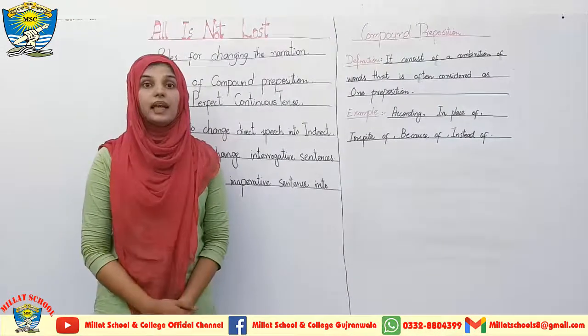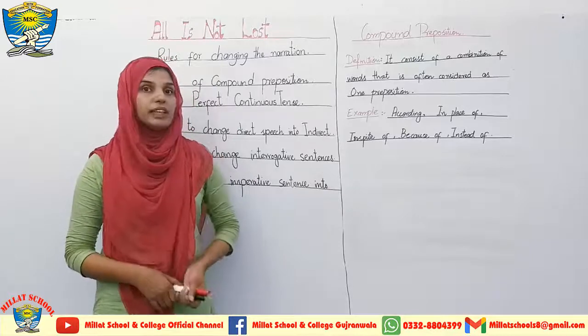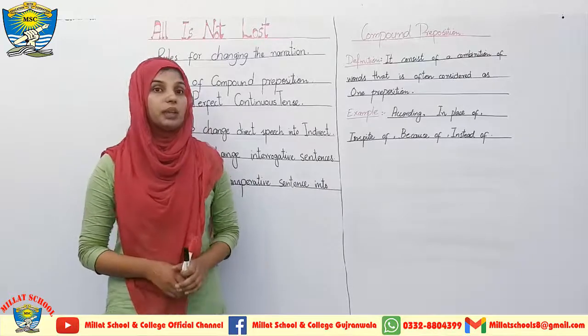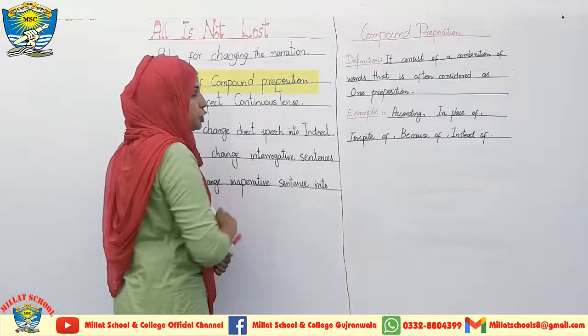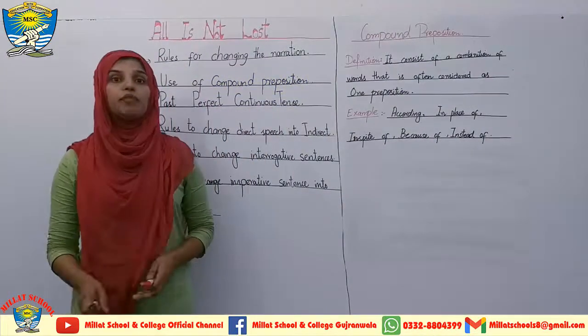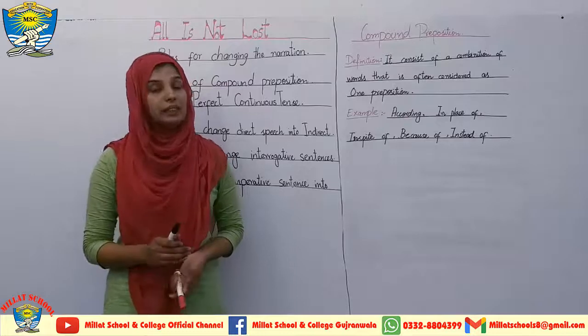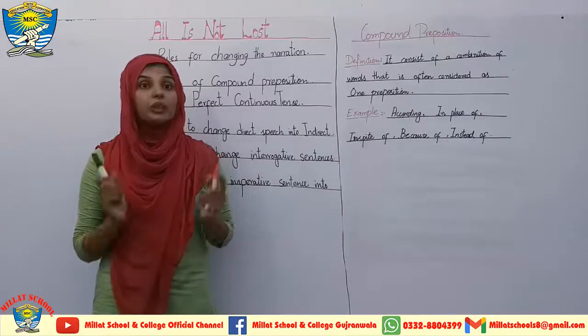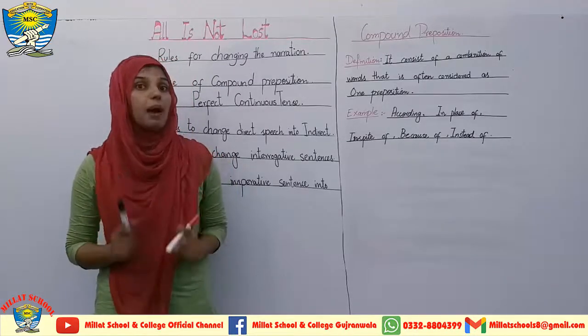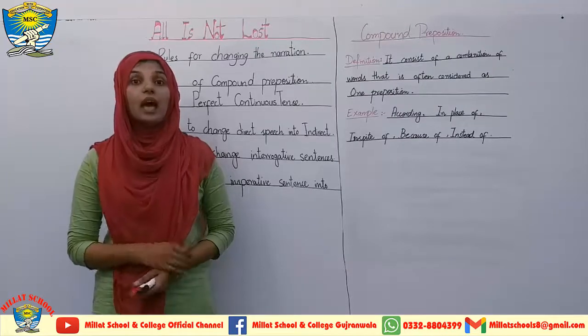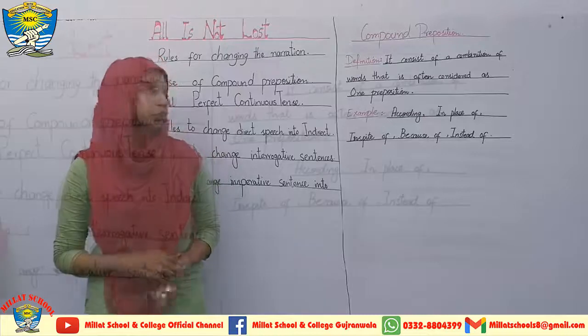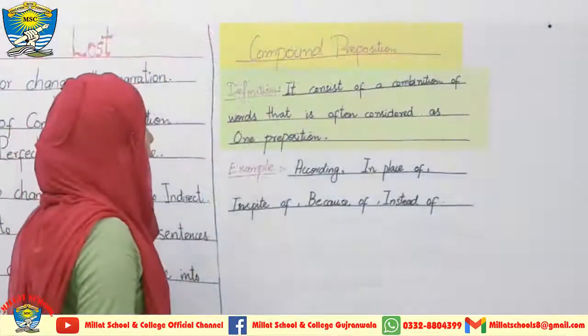Okay students, after discussing the rules for changing the narration, now I am coming towards the second objective, that is the use of compound prepositions. Before reading the use of compound prepositions in the sentences, first I have to tell you what a compound preposition is. The first thing which we have to discuss is the definition of compound preposition. Here on the board you can see the definition.